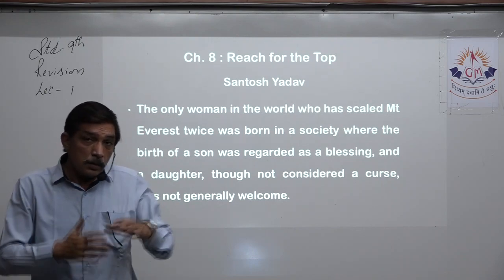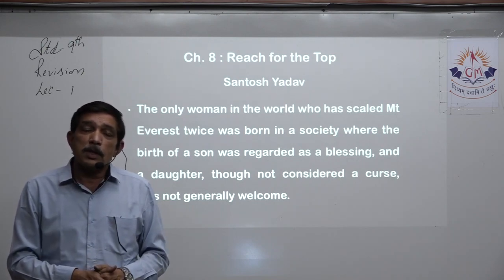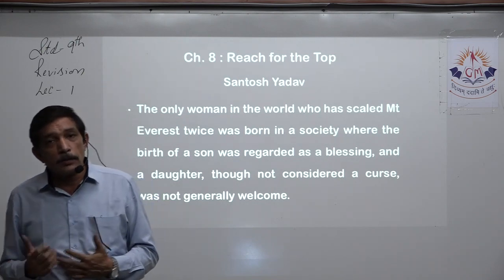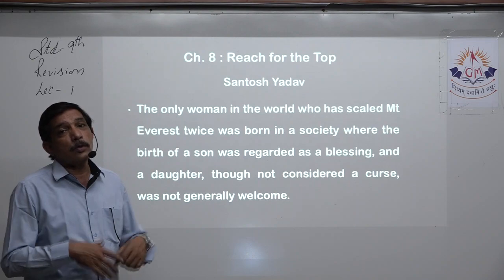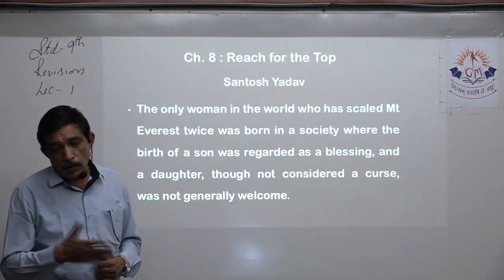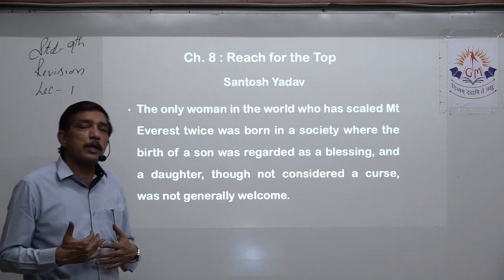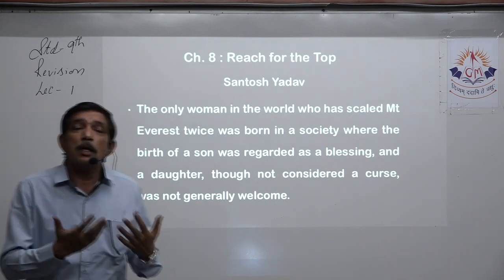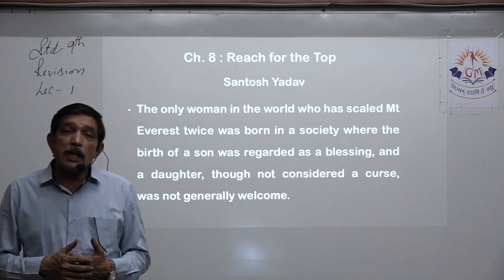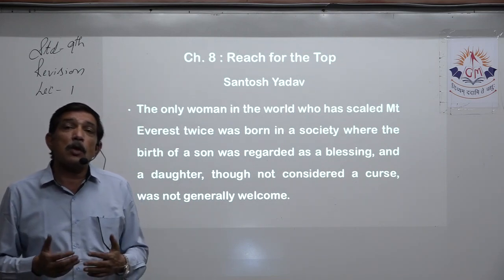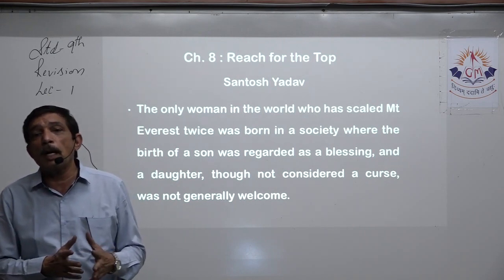So she was born into a society which believed that the birth of a boy child is luckier than the birth of a girl child. Here we see that she was the only sister to 5 brothers. She was not considered a curse, but she was not given the freedom which her brothers enjoyed. She had to fight for her education. She had to take permission, and she could not go out of the village for educational purposes. She ran away from her home in order to complete her education.